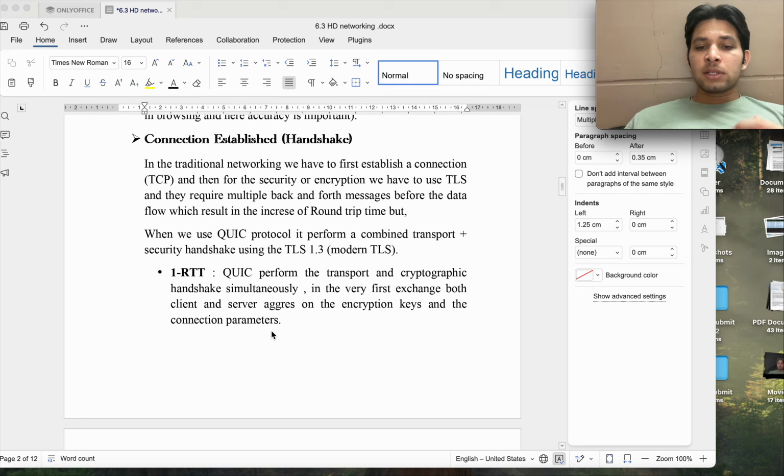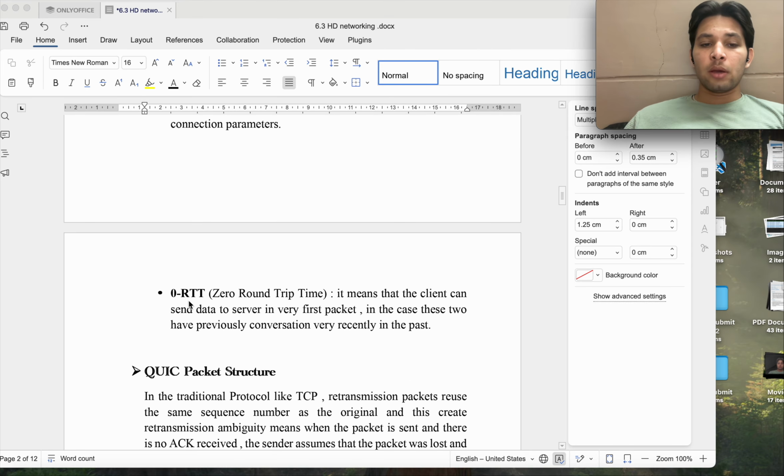Now connection establishment. As we have discussed earlier, in TCP and TLS we first have to establish a three-way handshake, then for TLS one more round. It will increase the round trip time. But in QUIC there is only one RTT because it has inbuilt encryption. Or in some cases we can have zero RTT. So how is this zero RTT possible?